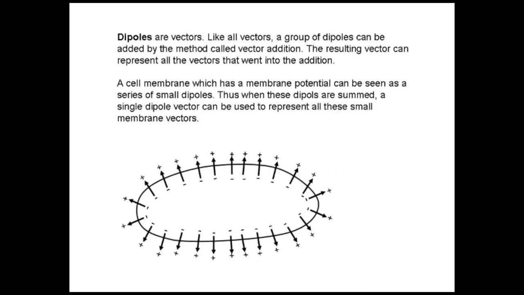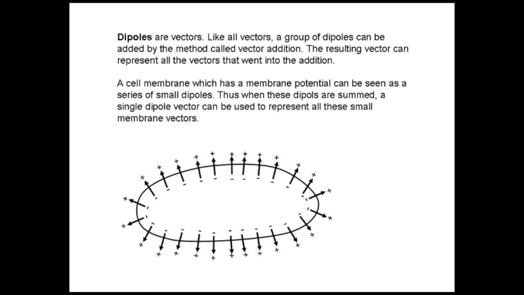So if dipoles are vectors, you can sum a group of dipoles using the rules of vector summation, and you end up with a compound or summation vector which represents the effect of all these vectors. And you can use this summation vector instead of a bunch of dipoles. The thing is, when you look at a cell which has a membrane potential, you can see it as a collection of many dipoles, as shown in the figure.